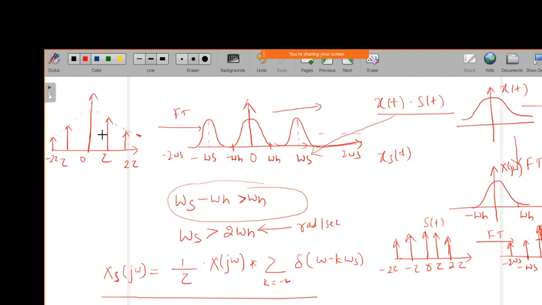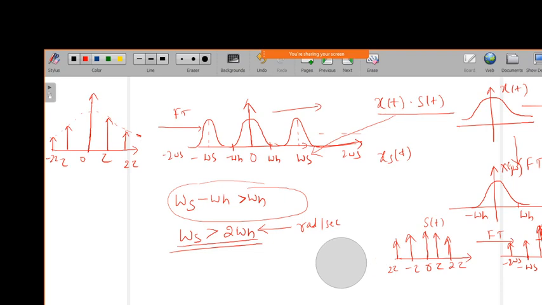Now if I want to get back from the sampled version of the signal to the original signal, this condition should be met. If omega s is not greater than 2 omega h, then what will happen? You cannot recover the signal.